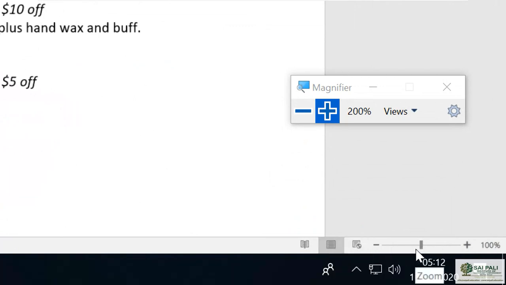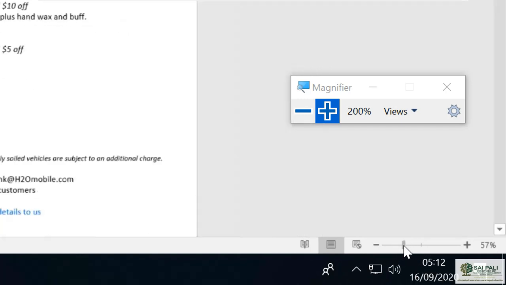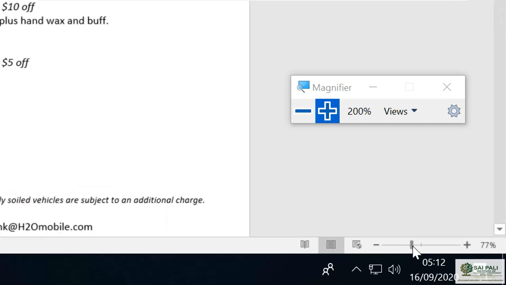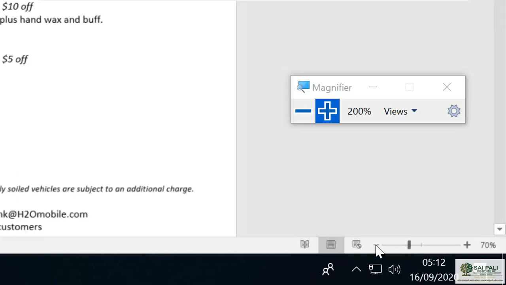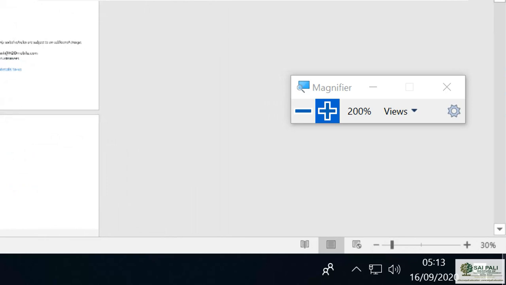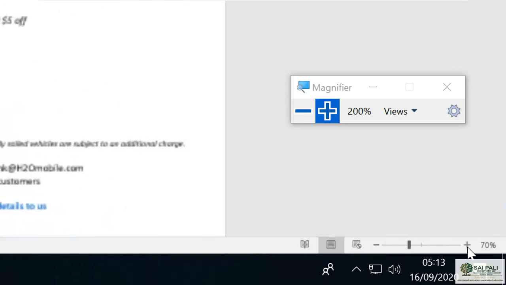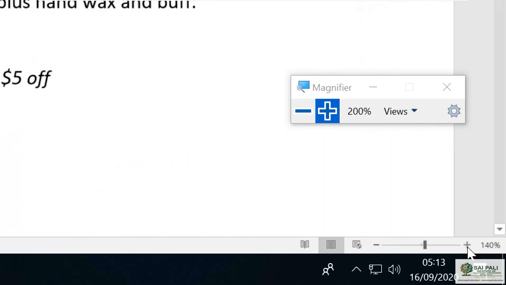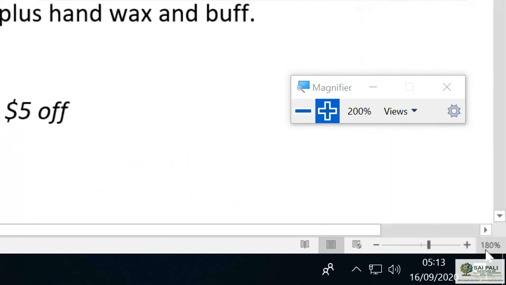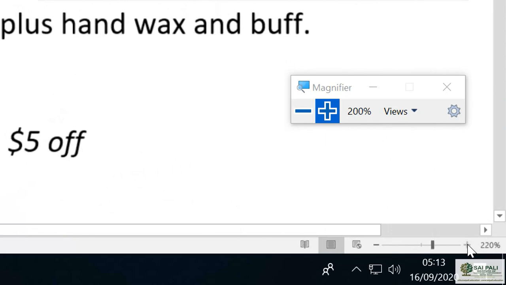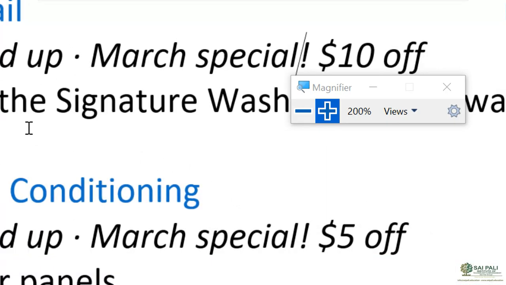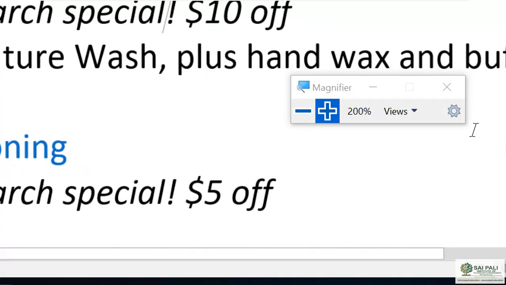Let me first zoom out. I can drag this slide bar, or I can use this minus command also. I can use this plus command also. Plus means you can see the percentage increasing, and our document is also getting enlarged.